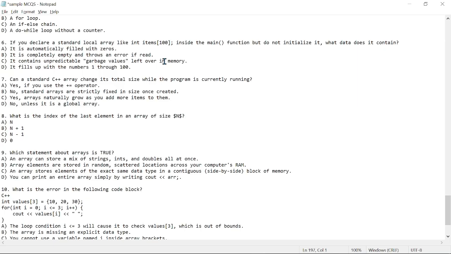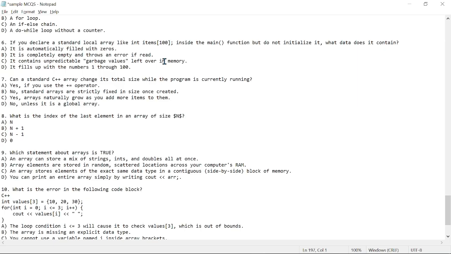And this is going to be B, which says no, standard arrays are strictly fixed in size once created, right? So if you give your array a size, that is what will be used, right? So you can't try to increase the size while your program is running. If you try to do that, you automatically have an out of bounds error, right?